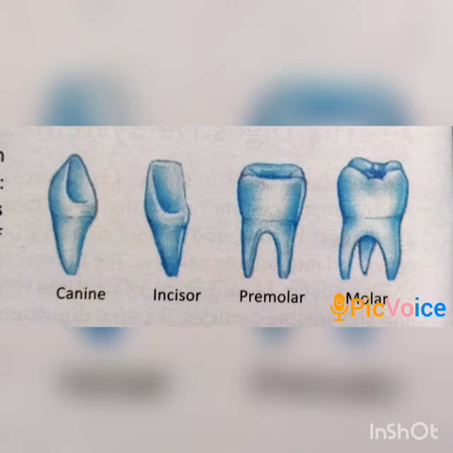There are 4 types of teeth in our mouth. These are incisors, canines, premolars and molars. These different teeth have different functions: incisors bite the food, canines tear the food, and premolars and molars chew and grind the food. These are the different functions of different types of teeth. The last pair of molar teeth is called wisdom teeth. These grow when a person is nearly 20 years old.